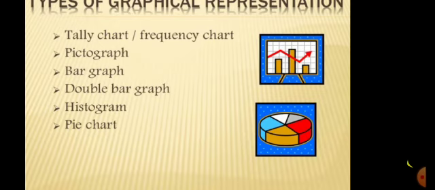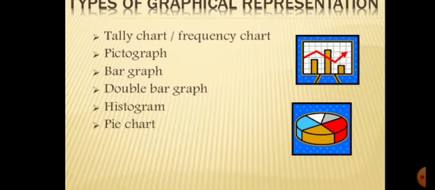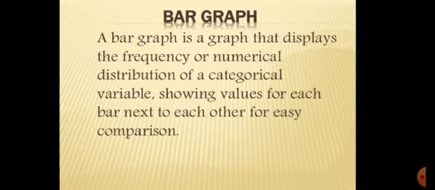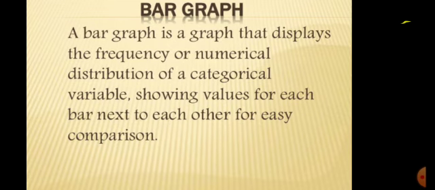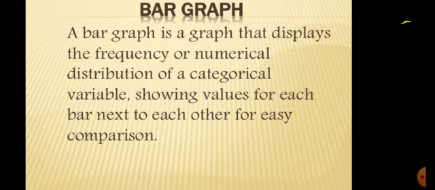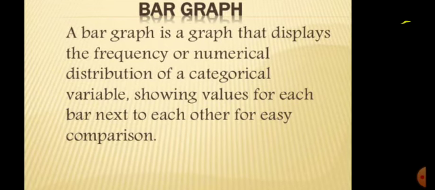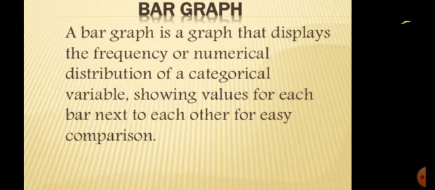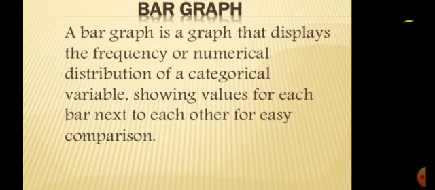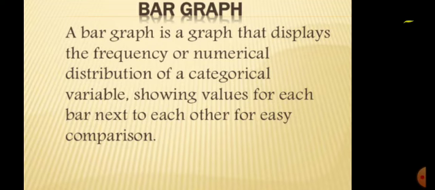Frequency. The frequency of a particular data value is the number of times the data value occurs. Pictograph. A pictograph represents data using pictures or symbols. Bar graph. A bar graph is a graph that displays the frequency or numerical distribution of a categorical variable, showing values for each bar next to each other for easy comparison.